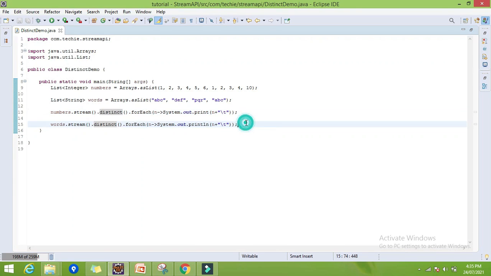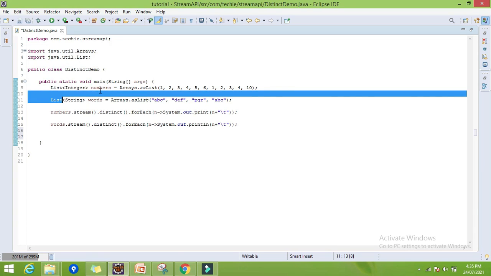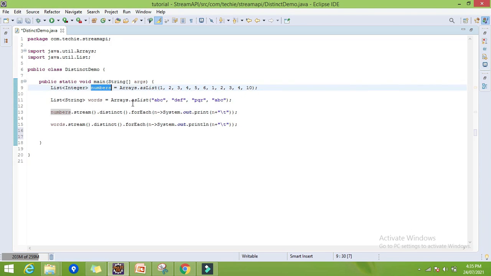So the next method in the stream API is the count method. The name count itself indicates that it is giving the count, right? So here we have the 11 elements in this numbers list. So what I want is simply to count. So here you can directly use the method count and it will give us the count.